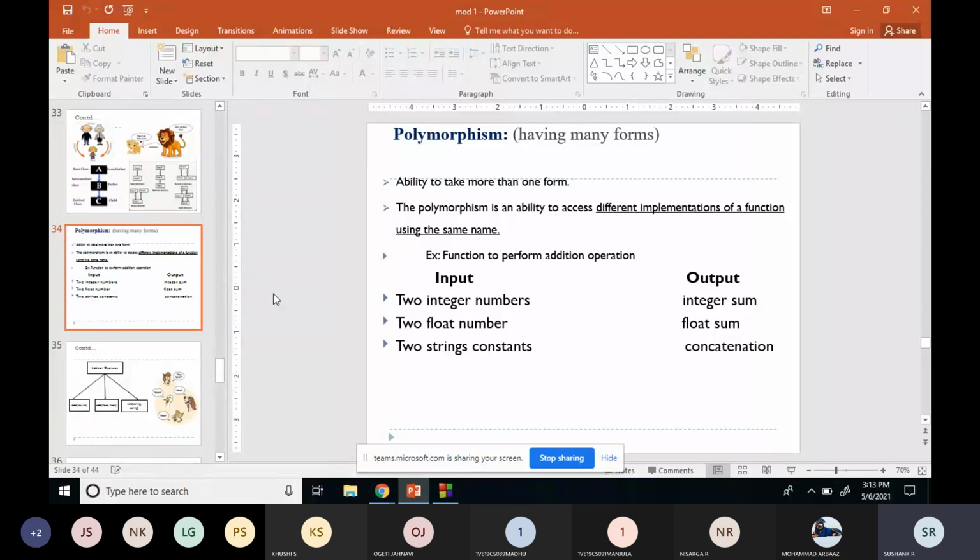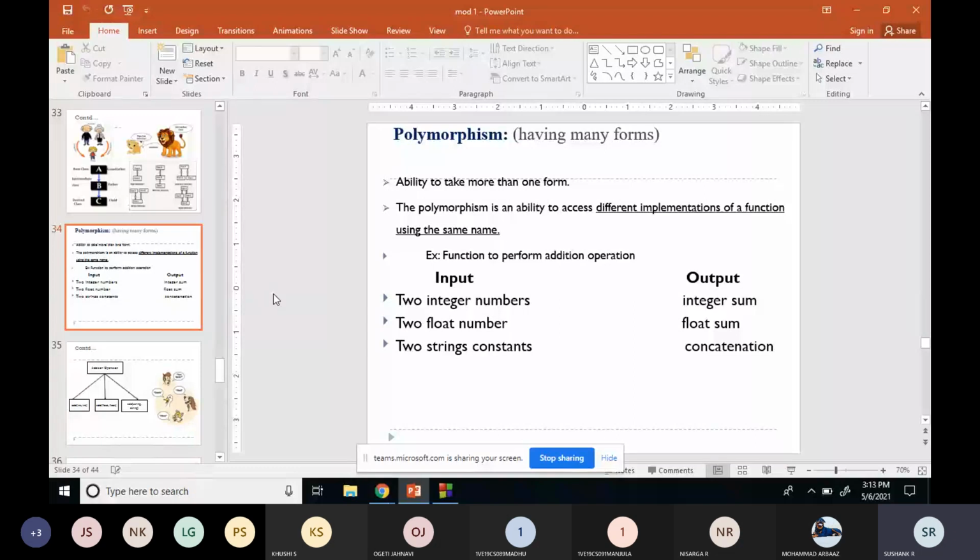Polymorphism is like exhibiting two different characteristics. In C++, polymorphism is of two types: one is compile time polymorphism and the other is runtime polymorphism. An example of compile time polymorphism is function overloading, and an example of runtime polymorphism is the virtual function.